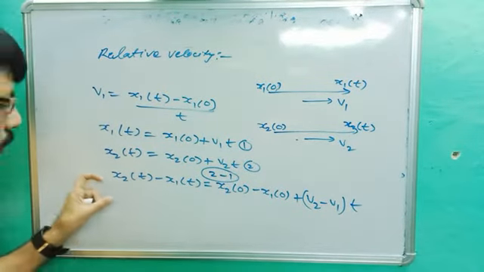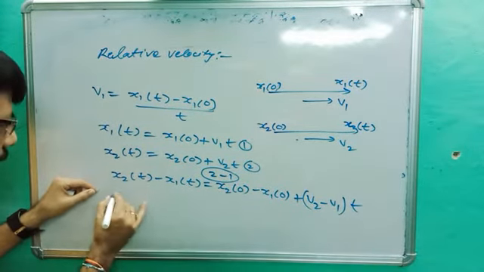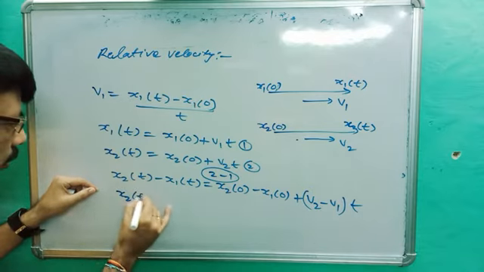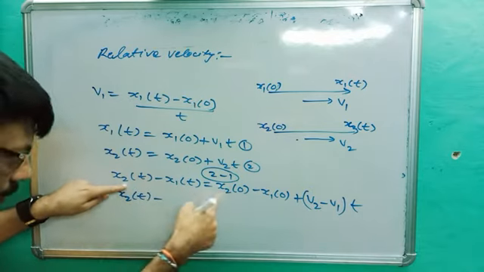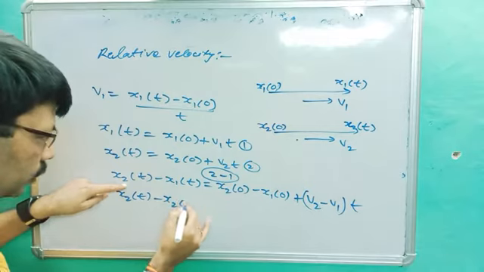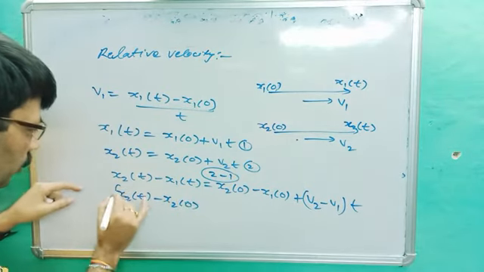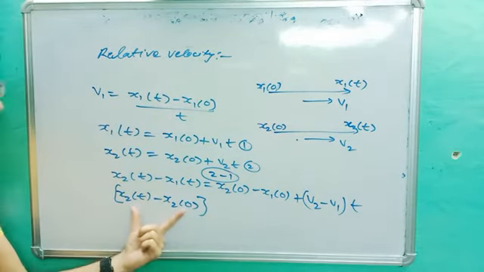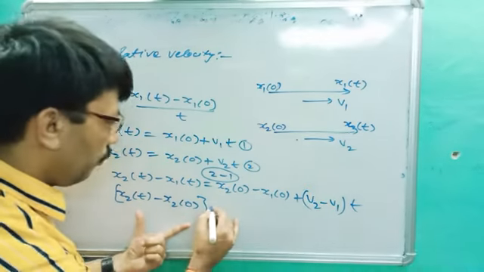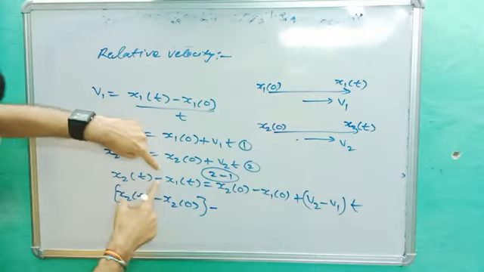Okay. So now we compile it. x2t minus x2 naught. Are you getting? This is the displacement of the second body. Minus is common here.